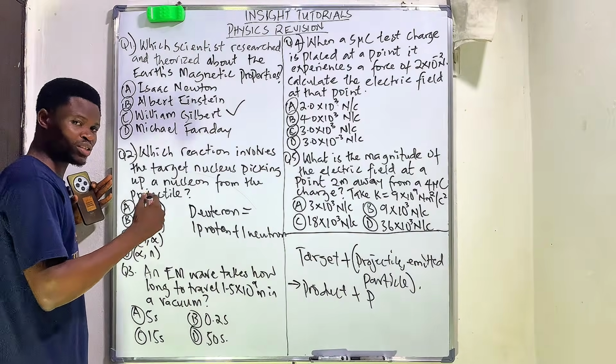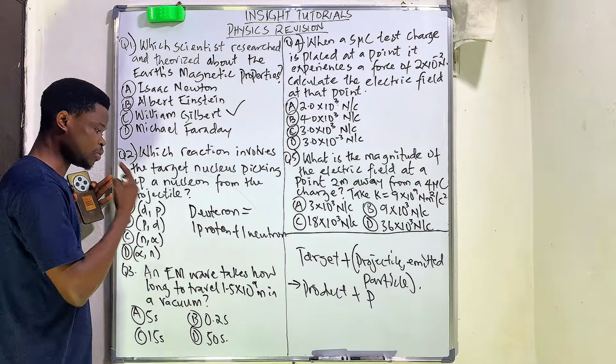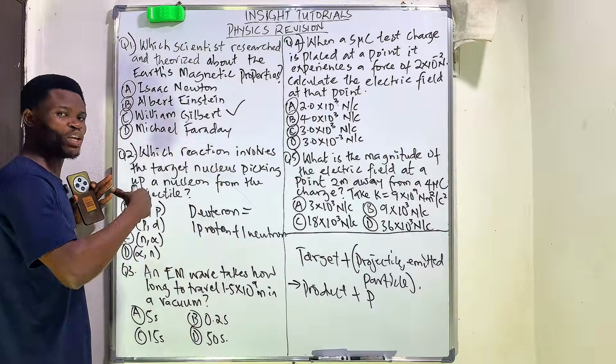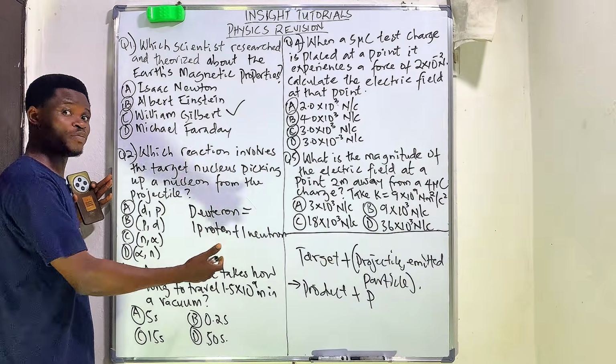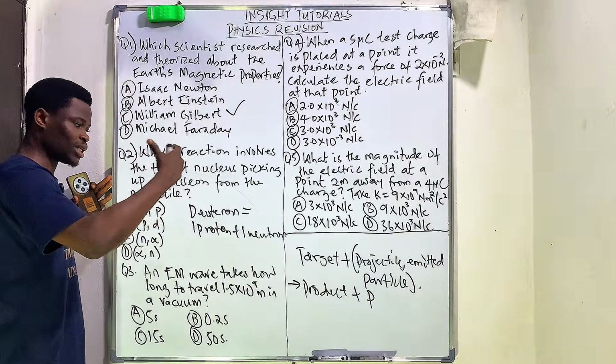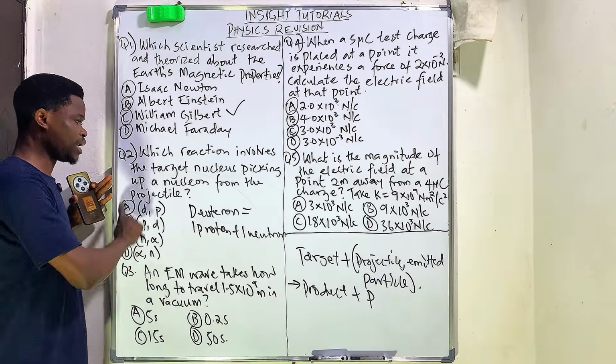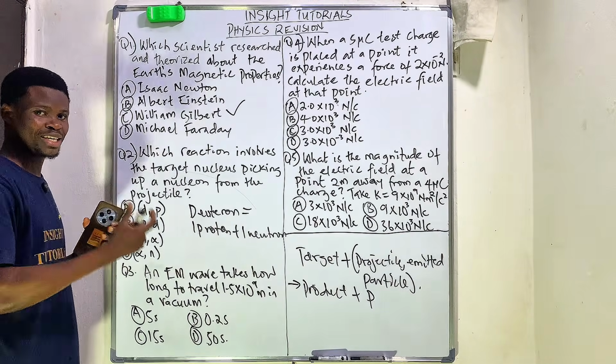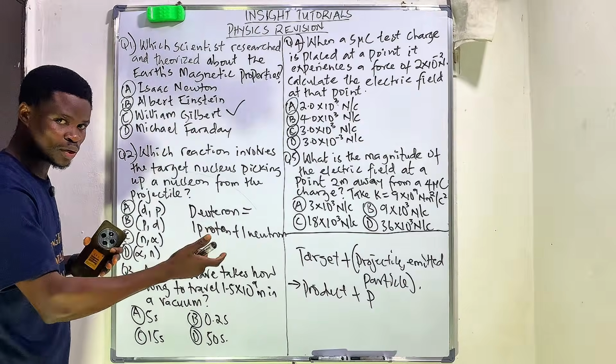And if it is the proton that is projected, there's going to be what? A giving off. Giving off of what? Of the neutron, so that the deuterium can still be formed. All right? And that is what you need to understand. So anything to do with this kind of question, understand picking up and giving off.